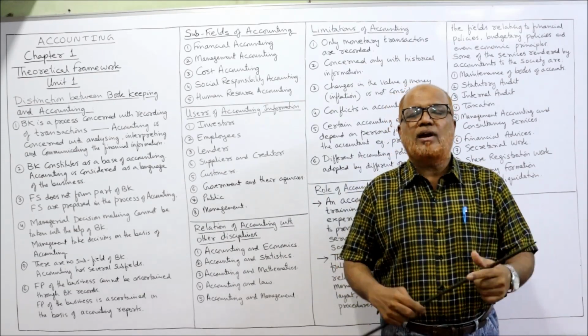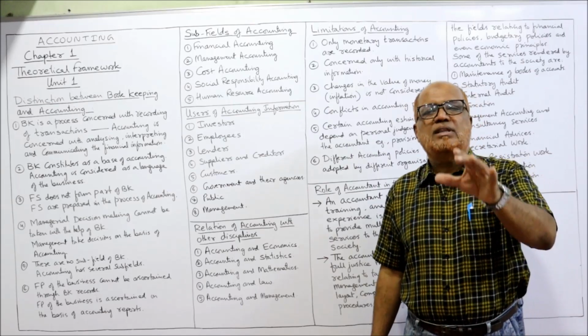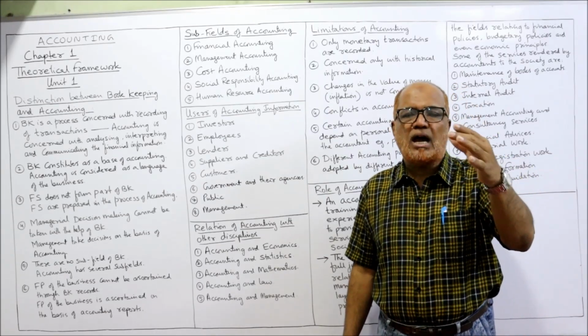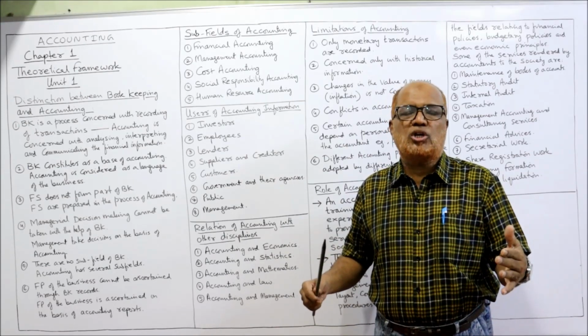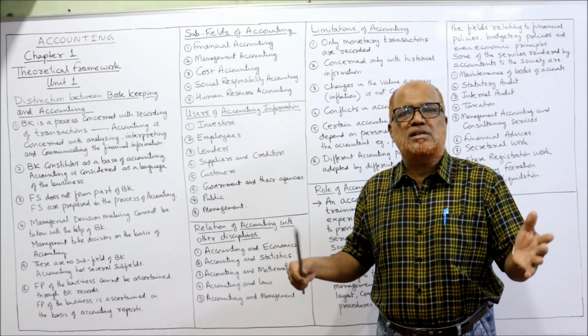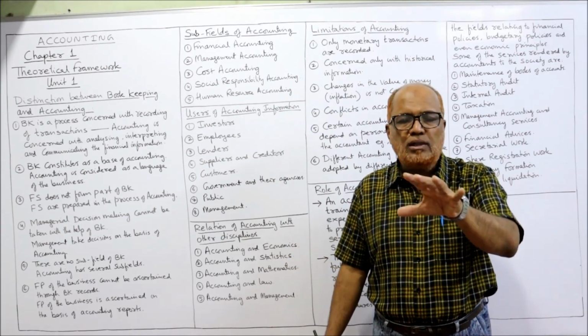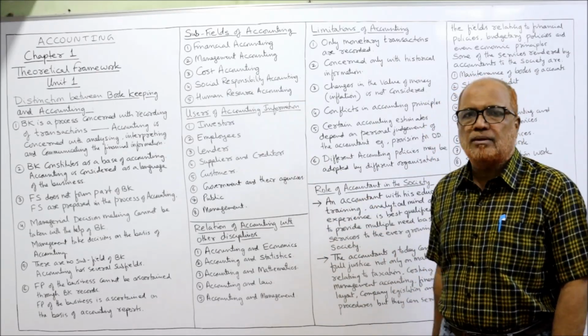So a new set of accounting has been started called cost accounting, which is concerned with ascertainment of cost and control of cost. How much is the cost of production? How much material? How much labor? How much other direct expenses, indirect expenses? All the cost reports will be prepared by cost accounting.